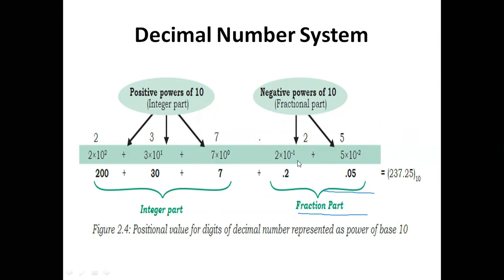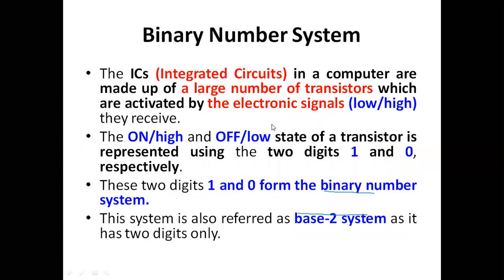And inside the fractional part, from left to right, we indicate 2 into 10 power minus 1 plus 5 into 10 power minus 2. This type of representation is called the decimal number system representation. And a binary number system, what are the things we are going to use?